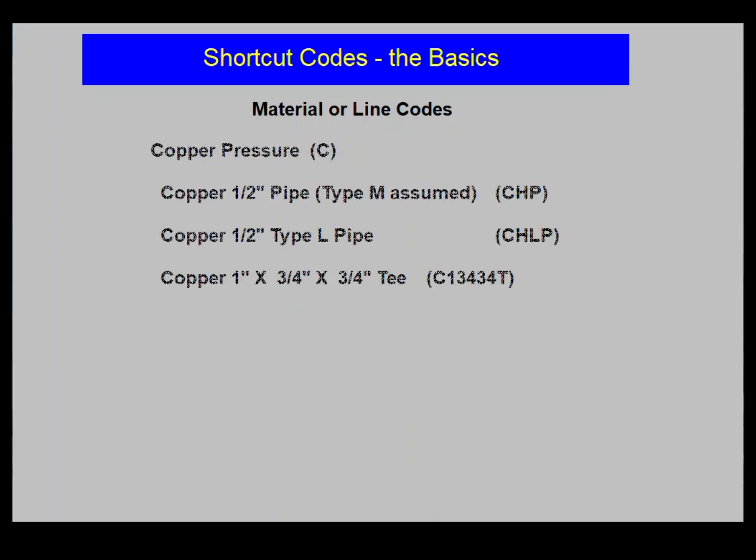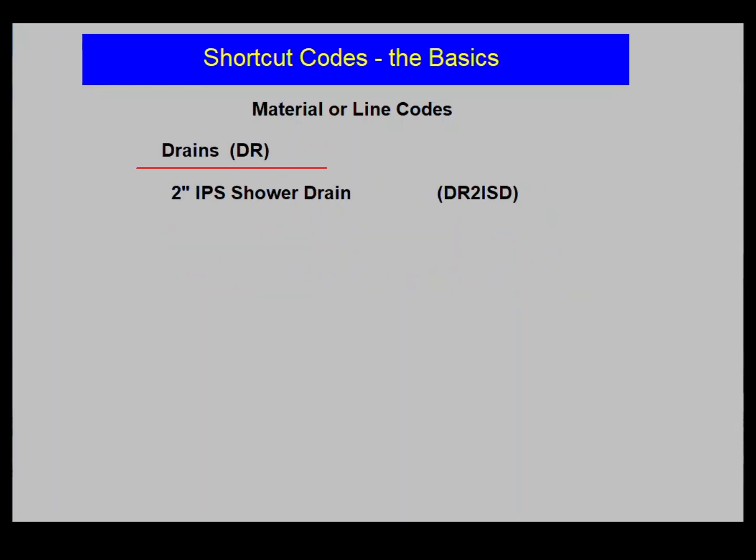Copper pressure fittings and pipe, C. Copper 1/2-inch pipe, type M is assumed, is CHP. Now copper 1/2-inch type L pipe is CHLP. Notice the use of the modifier L. A copper 1 by 3/4 by 3/4 T is a C134334T. Now drains, DR. A 2-inch IPS shower drain is a DR2ISD.